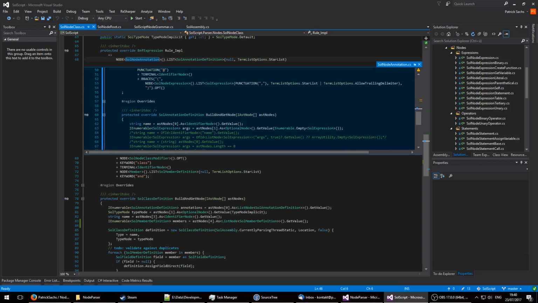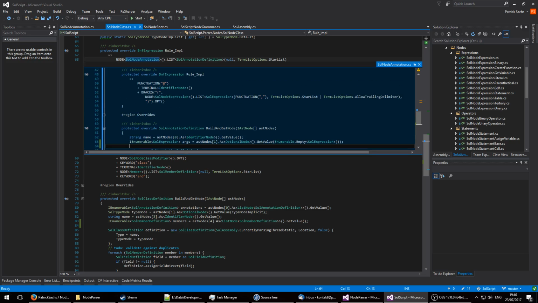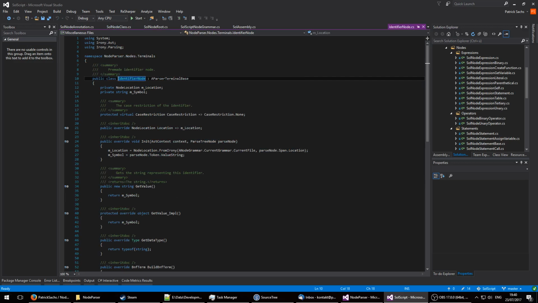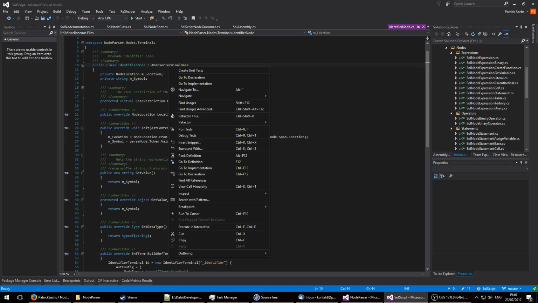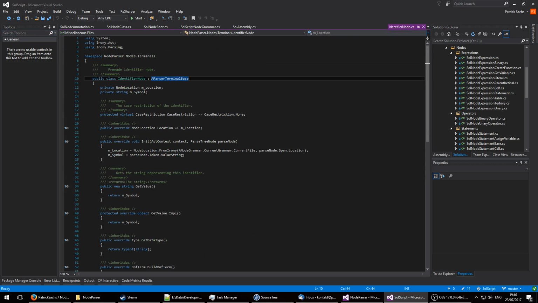So now we have the build and get node. Even more legacy stuff, let's kill it. Boom. So we have the 0th AST node, which is an identifier node, and we get its value. Punctuations do not get any AST nodes, so you can ignore them. So in this case, it is the 0th. We cast it to a term identifier node and get its value. The value of an identifier node is always a string. So let's actually look at the identifier node once again. And this is already deep down into the library itself, but as you can see, this one derives from IAST node and nowhere from a parser node.